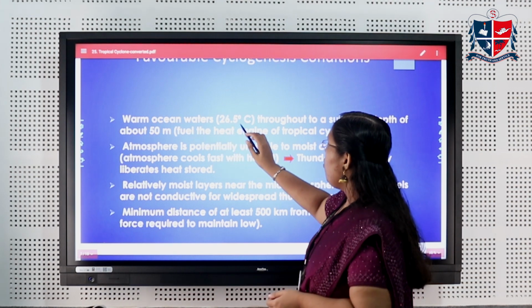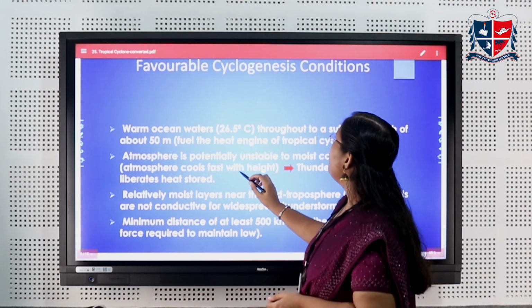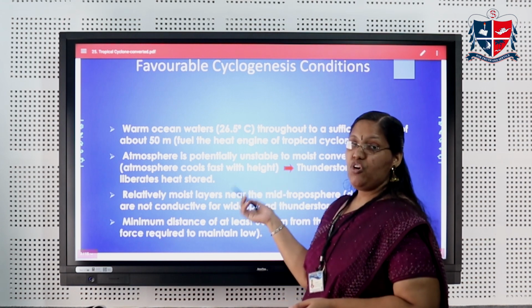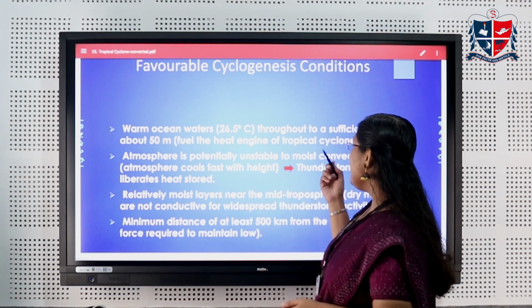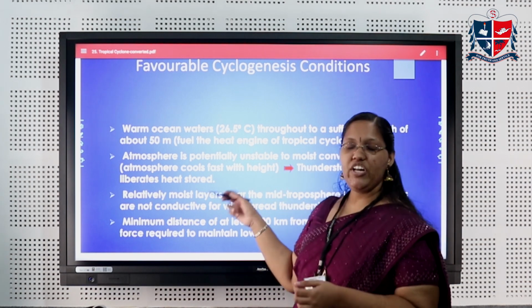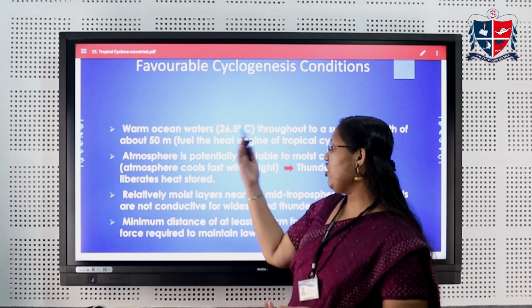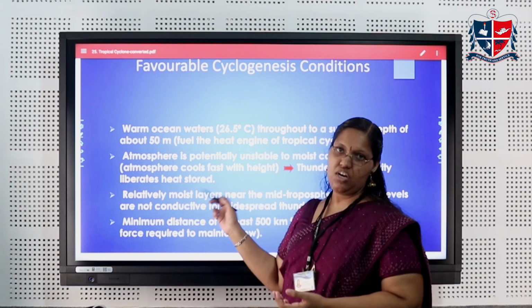The atmosphere should also be potentially unstable to moist convection. Potentially unstable to moist convection means that as we go higher, the atmosphere must cool fast with respect to height.